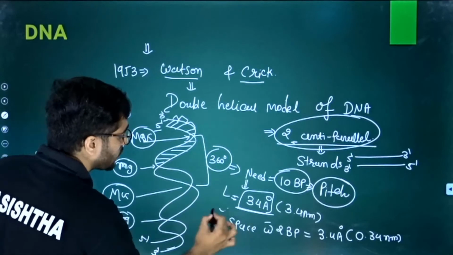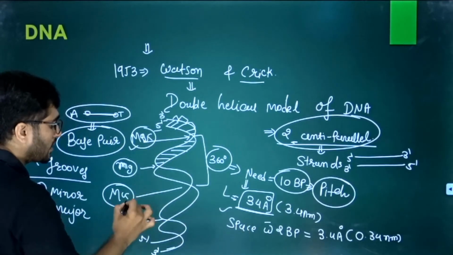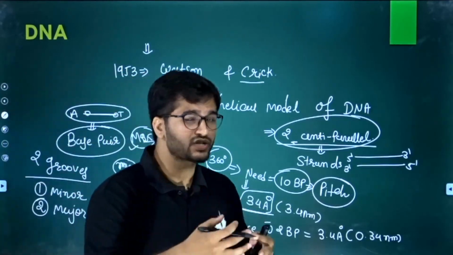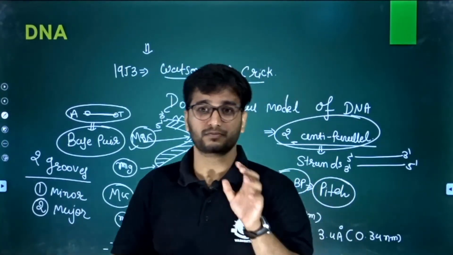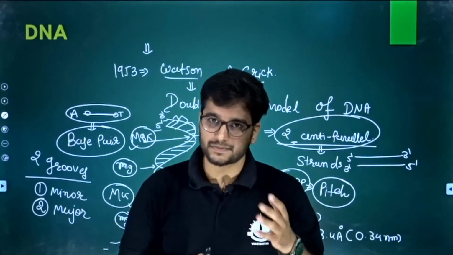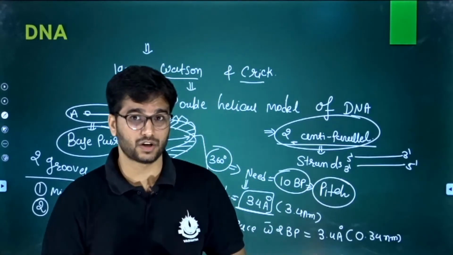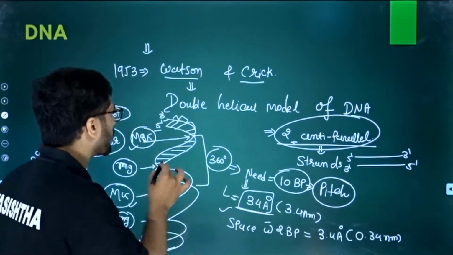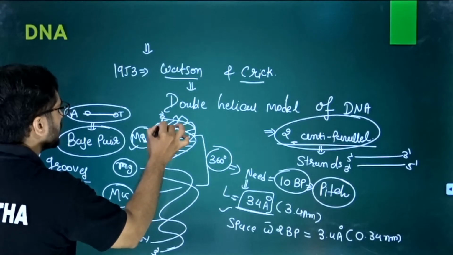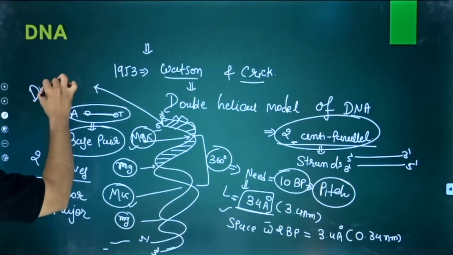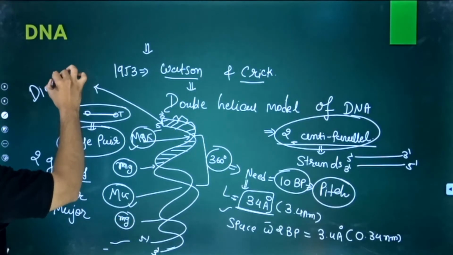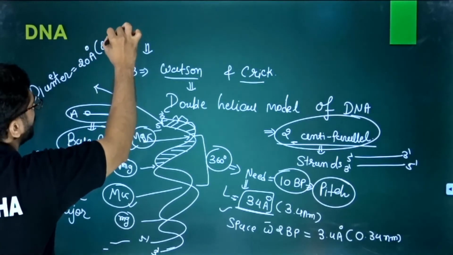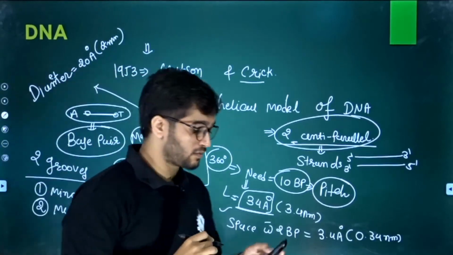That means the pitch is what? Pitch is the distance between two successive major grooves or minor grooves. Maybe it is new for you, but it is important. It may be asked in the examination. So we already learned everything about this, but what about the diameter? The diameter of a DNA is 20 angstrom, or you can say 2 nanometer. Okay, it is 2 nanometer.